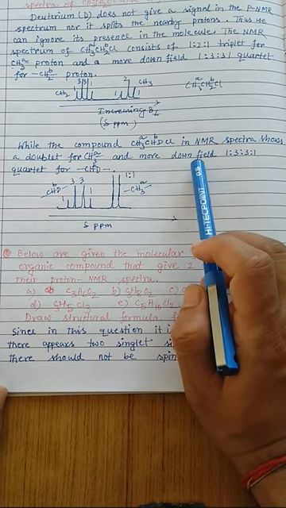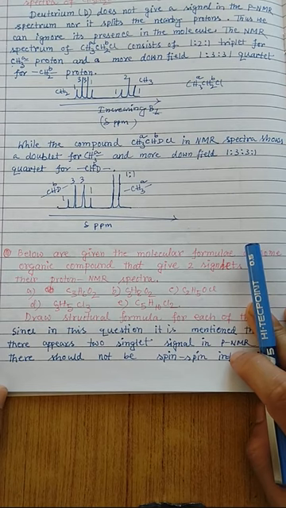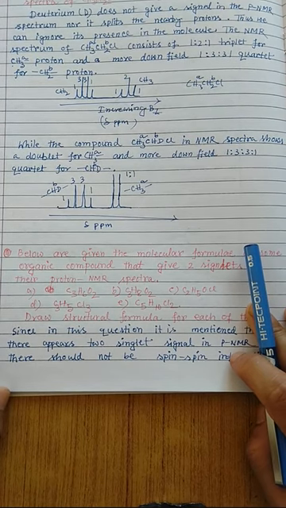So it is more downfield because of this Cl. So these are the cases where you can find where the proton will appear. Okay.